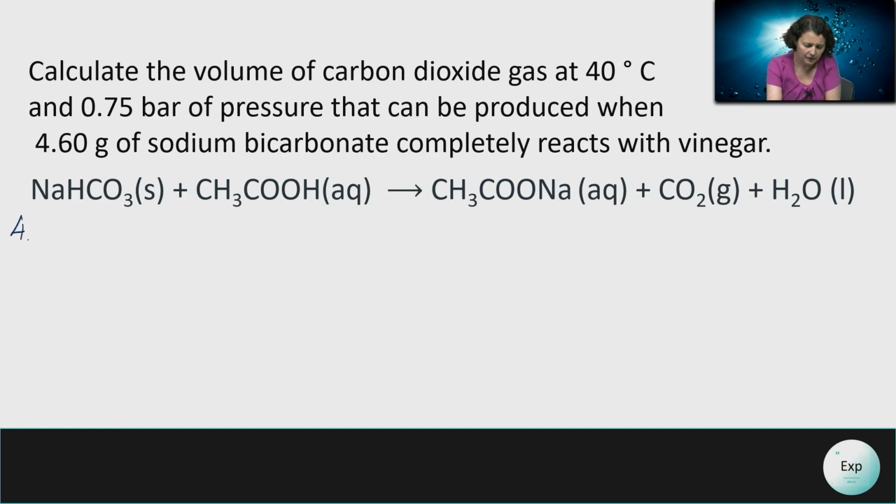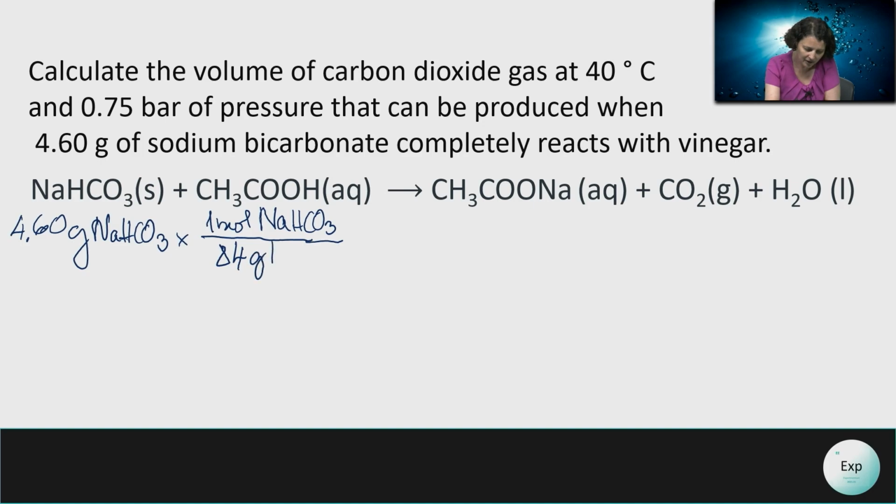So we start with 4.60 grams of sodium bicarbonate. We're going to convert in the first step to moles. 1 mole of sodium bicarbonate weighs 84 grams.